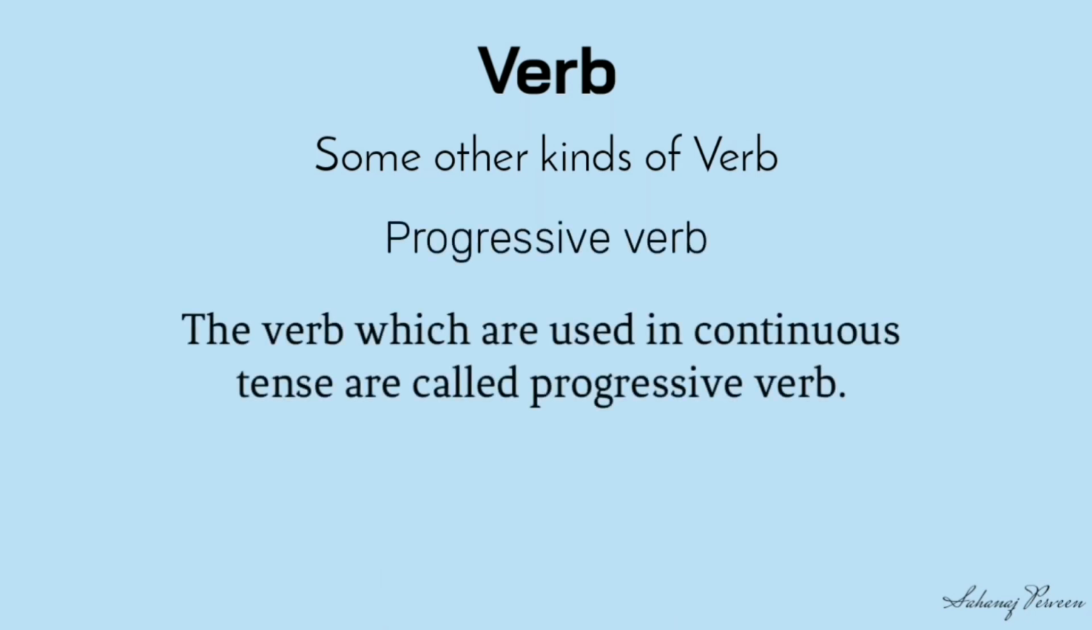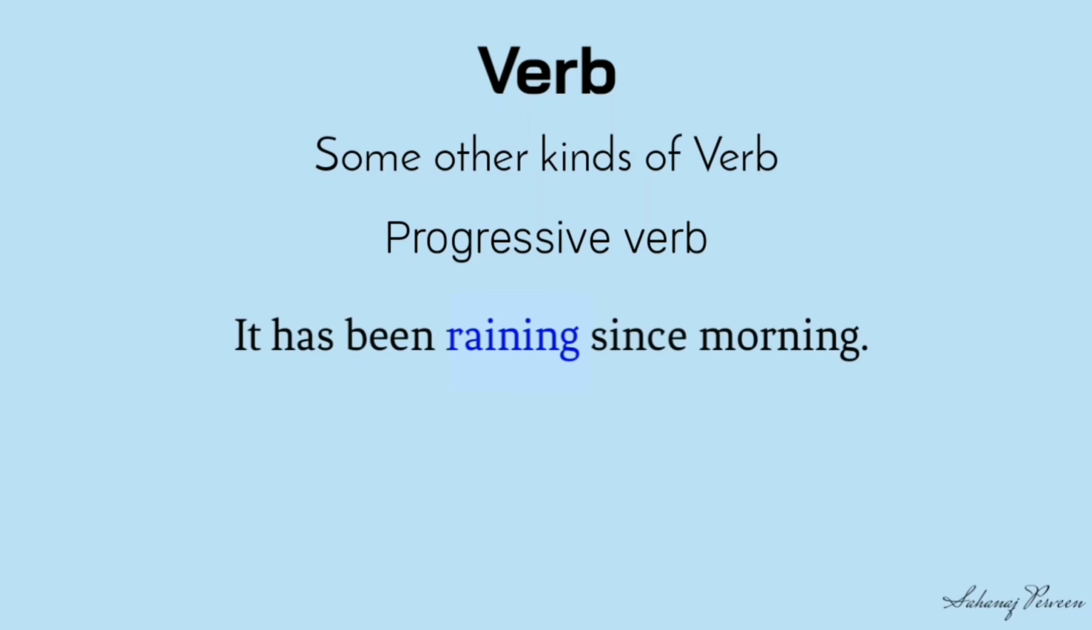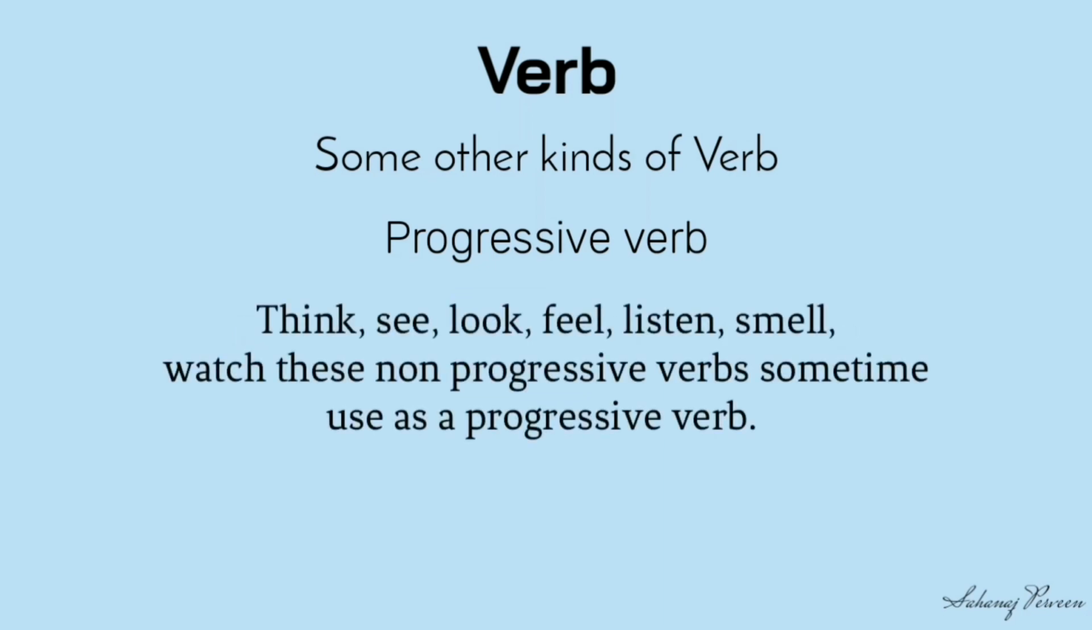The verbs which are used in continuous tense are called progressive verbs. Look at the examples. I am waiting for you. It has been raining since morning. Think, see, look, feel, listen, smell, watch. These non-progressive verbs are sometimes used as progressive verbs.